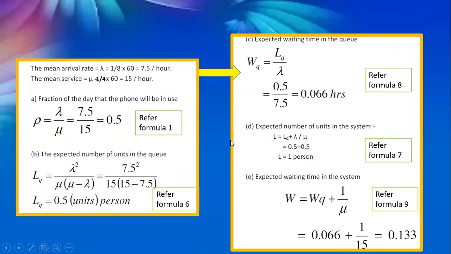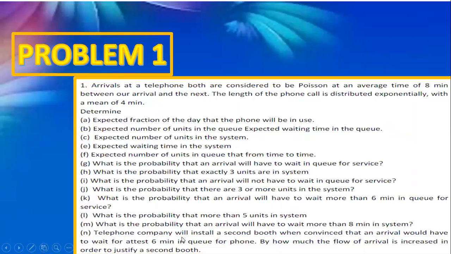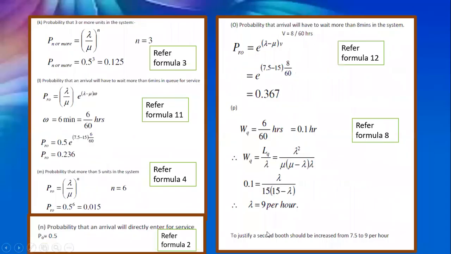The last one says the telephone company will install a second booth when convinced that an arrival would have to wait for at least 6 minutes in the queue for the phone. By how much must the flow of arrival be increased in order to justify the second booth? So every person standing in the queue has to wait at least 6 minutes in order to enter the telephone booth. In order to avoid this queue, they want to install the second booth. So they have to calculate the flow of arrival in order to install the second booth.